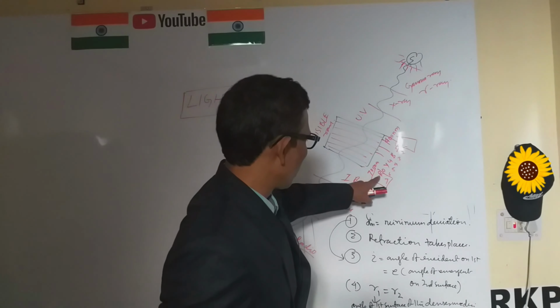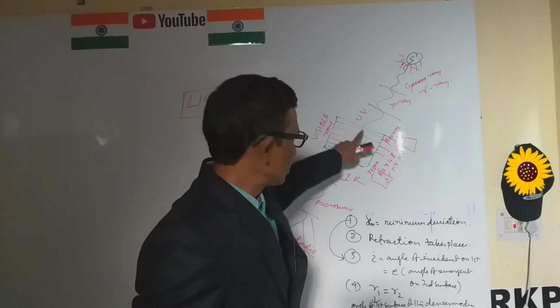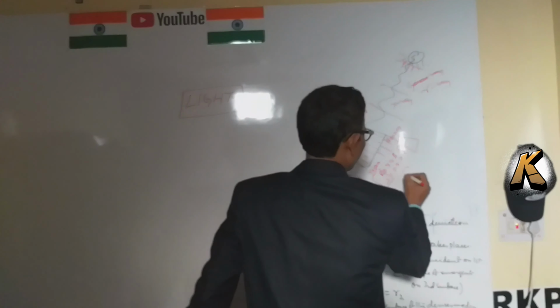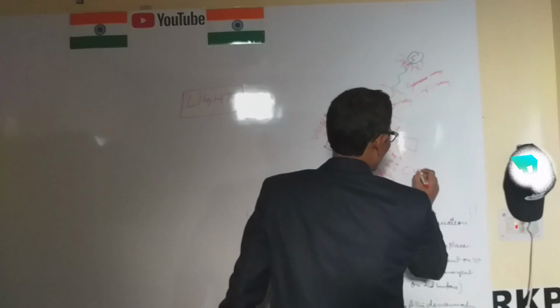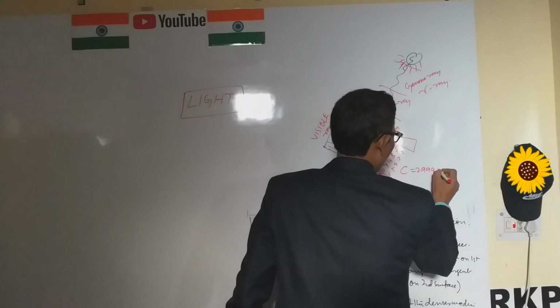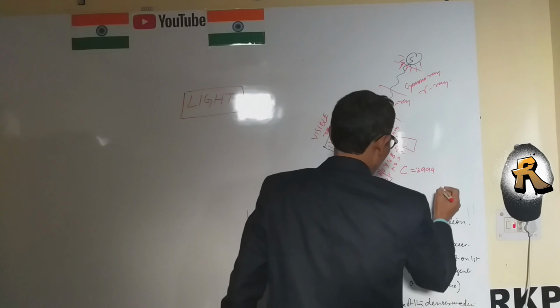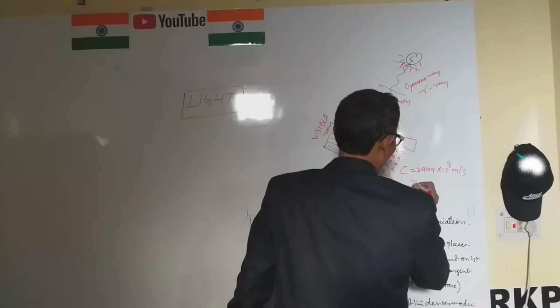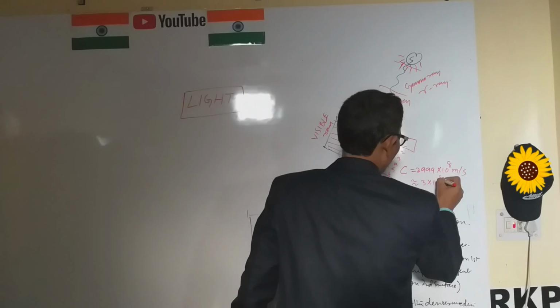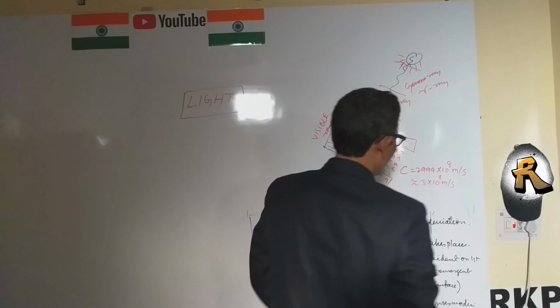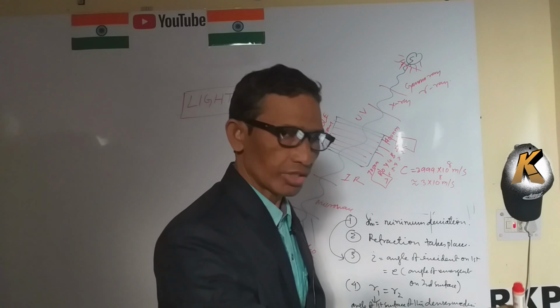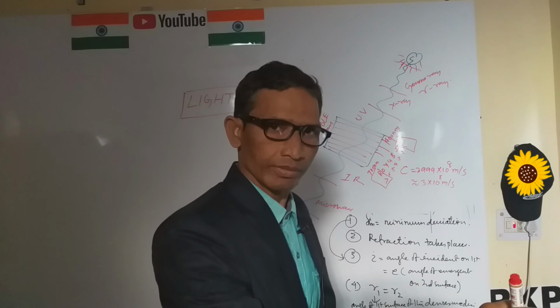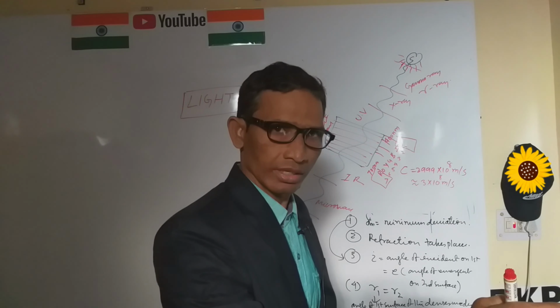And this light speed is C, which is 2.99999 into 10 to the power 8 meter per second. It is approximately 3 into 10 to the power 8 meter per second. When this light passes through a denser medium like a prism, diffraction takes place.